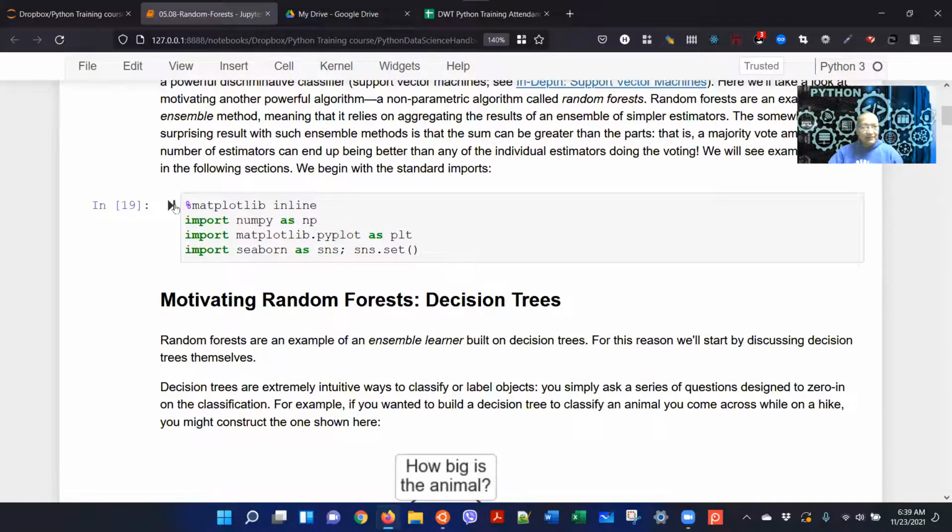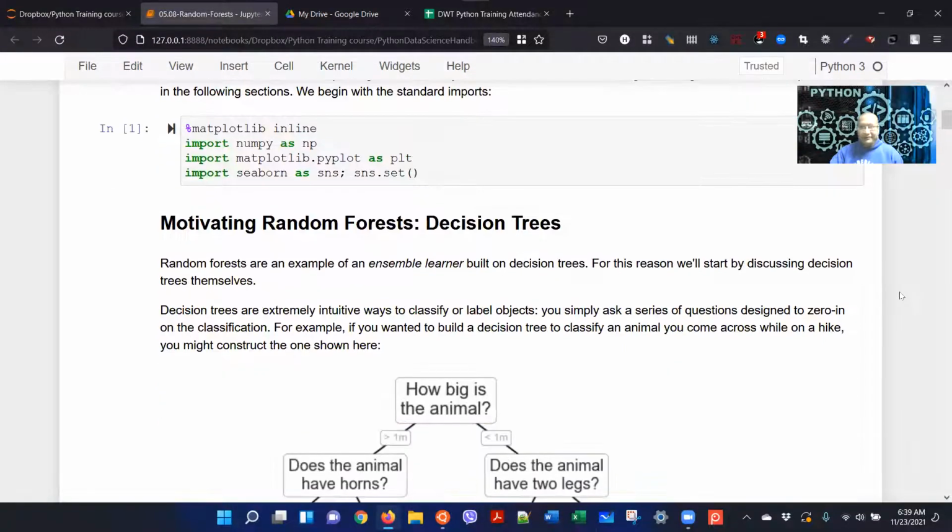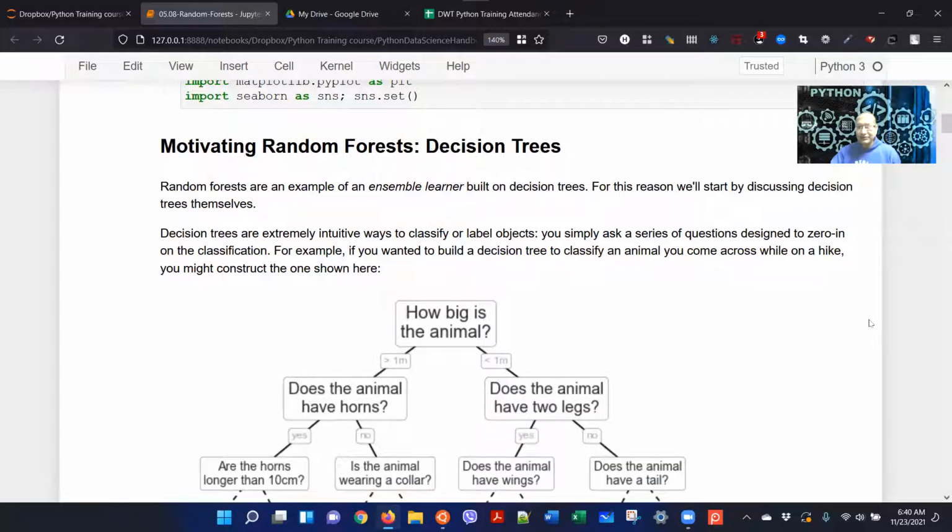So let's see. Now, let me run this. Before we can understand random forest, we need to understand what decision trees are, because random forests are based on decision trees. Random forests are an example of an ensemble learner built on decision trees. So we'll start by discussing decision trees themselves. What is a decision tree?